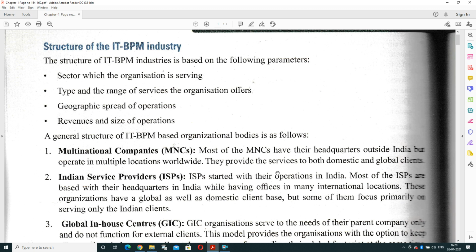So on the basis of size, they are working in an international environment, also known as a global environment, or they are covering customers in a domestic location as well as outside the country, that is, a global location. But some of them focus primarily on serving only Indian clients.